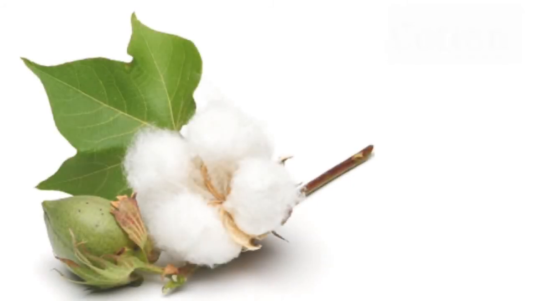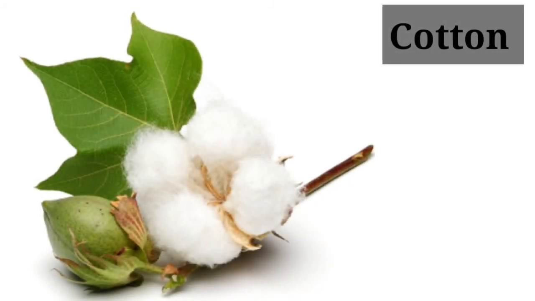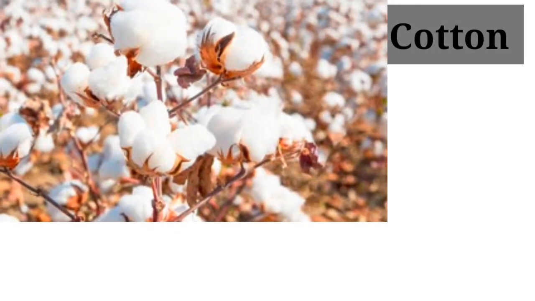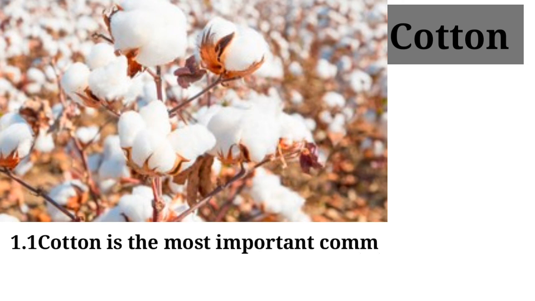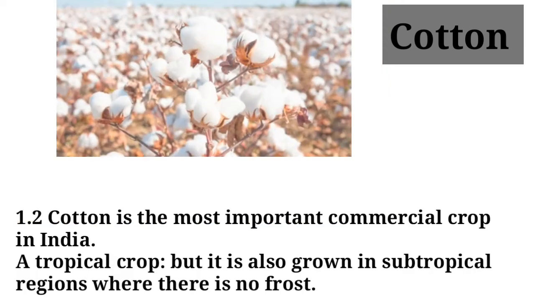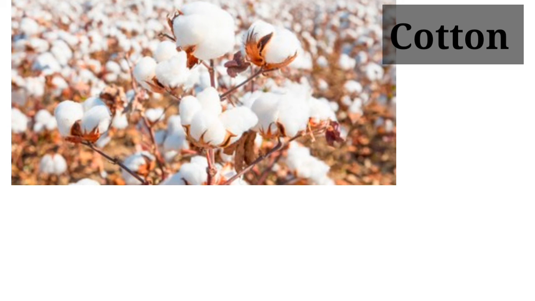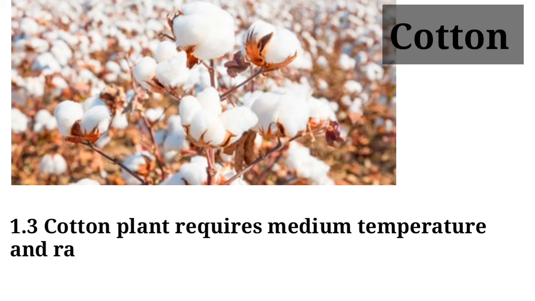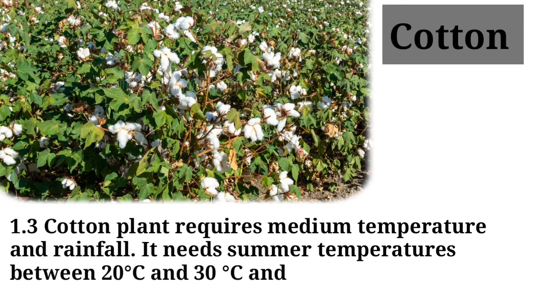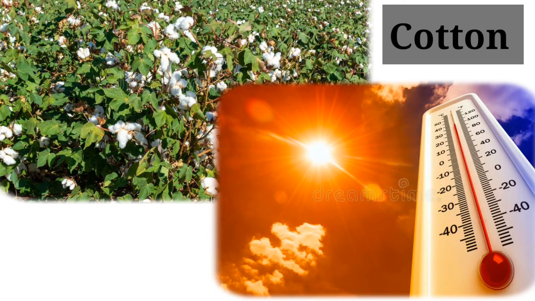Let's learn more about cotton. It is the most important commercial crop in India. Cotton is essentially a tropical crop, but it is also grown in subtropical regions where there is no frost. Cotton plants require medium temperature and rainfall. It needs summer temperatures between 20 Celsius to 30 Celsius and abundant sunshine.